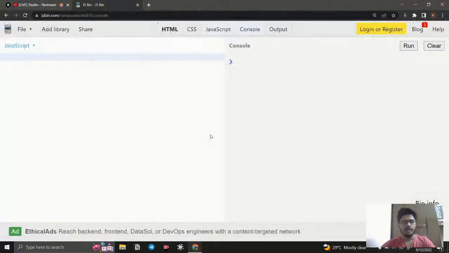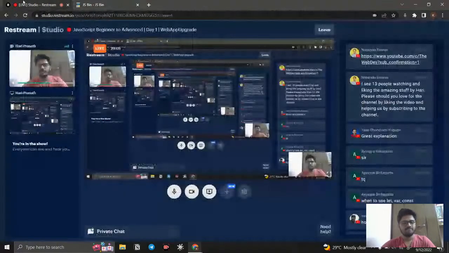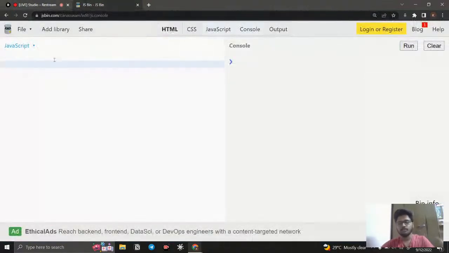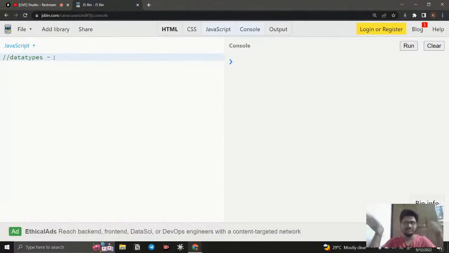Okay. So these are all the things you need to do. Then what are we going to do? We're just going to look at data types. So for data types, I say we have some data, and the data comes from several types. That is all the data types. So what are the data types that are available?